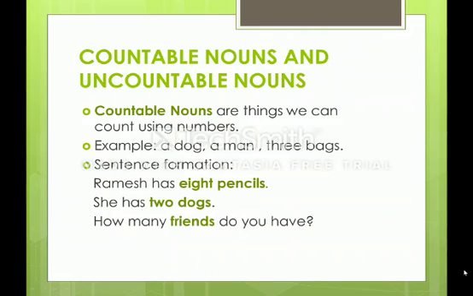Now let us see the examples in the form of sentences. See, Ramesh has 8 pencils. How many pencils is he having? 8. We can count the number of pencils here. She has 2 dogs. How many dogs? 2 dogs. We can count the number of dogs here. How many friends do you have? You may have 3 friends, 4 friends, 10 friends. We can count the number of friends here, right? So all these fall under the category of countable nouns.